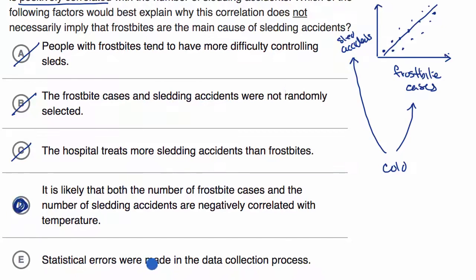Choice C, statistical errors were made in the data collection process. Well, that's kind of like choice B right over here. It speaks to the data itself not being good, but that doesn't help us explain why the correlation does not imply that frostbites are the main cause of sledding accidents.